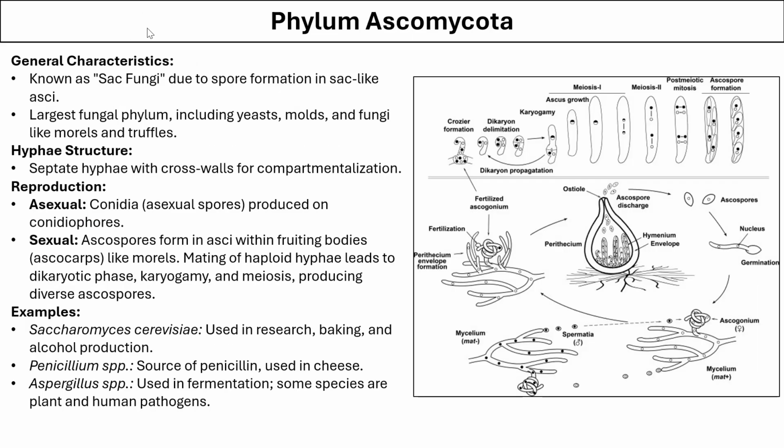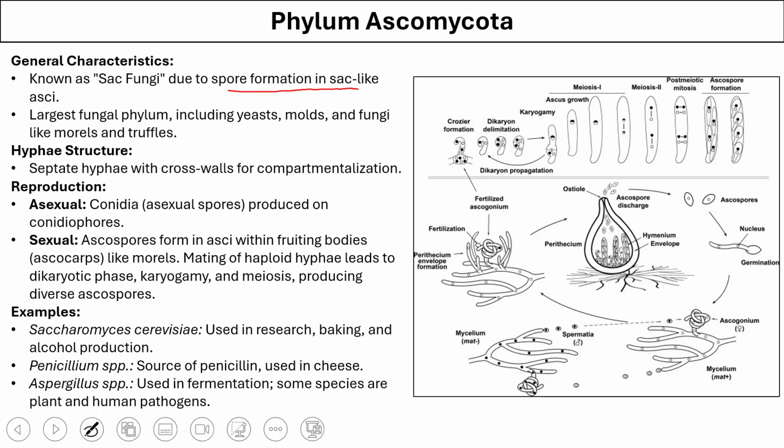Next group of fungi are Ascomycota. They are also called the sac fungi because of the spore formation in a sac-like structure called asci. These are the largest fungal phylum that includes yeast, mold, and fungi like morels and truffles. There is septate hypha present in these fungi, which leads to the compartmentalization.